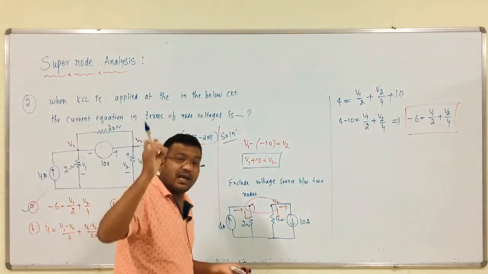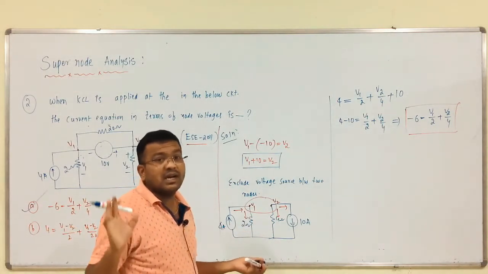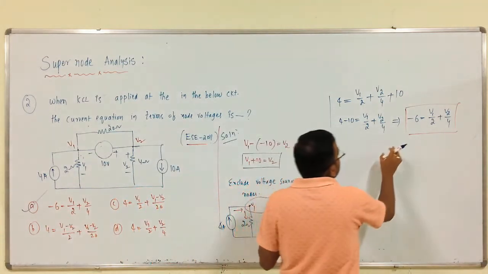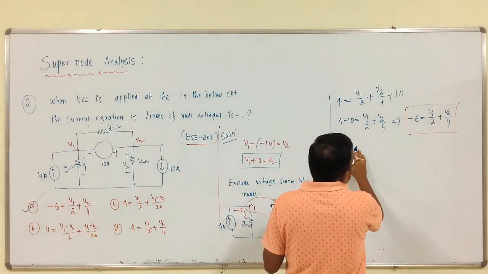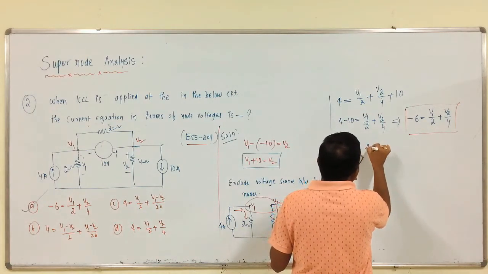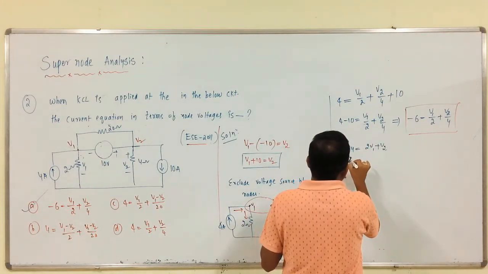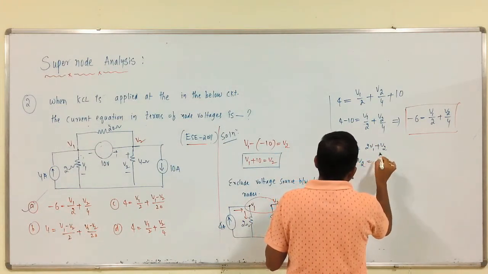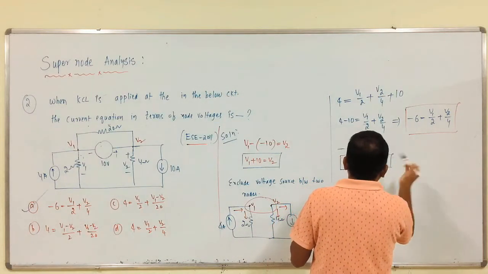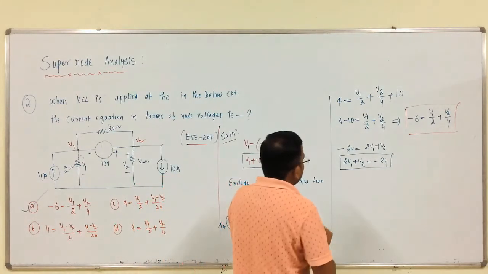He just wants the current equation, that is it. Based upon super node analysis, he wants the current equation. But we have to calculate the values. Okay. So, from this, minus 24 is equal to 2V1 plus V2, right. So, 2V1 plus V2 is equal to minus 24. But we know that V1 plus 10 equals V2.